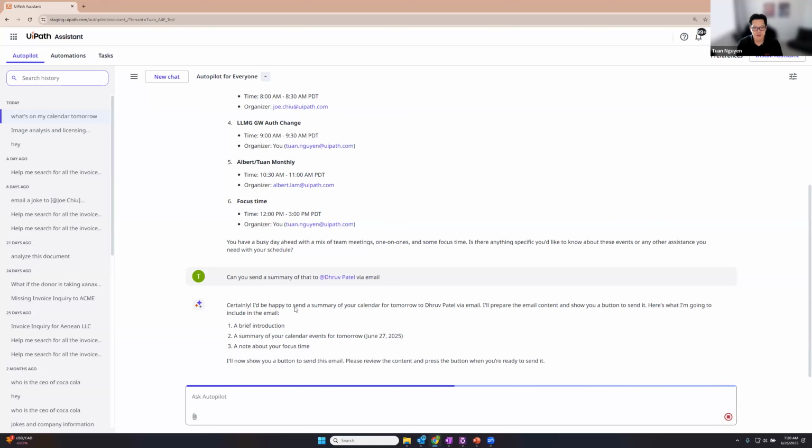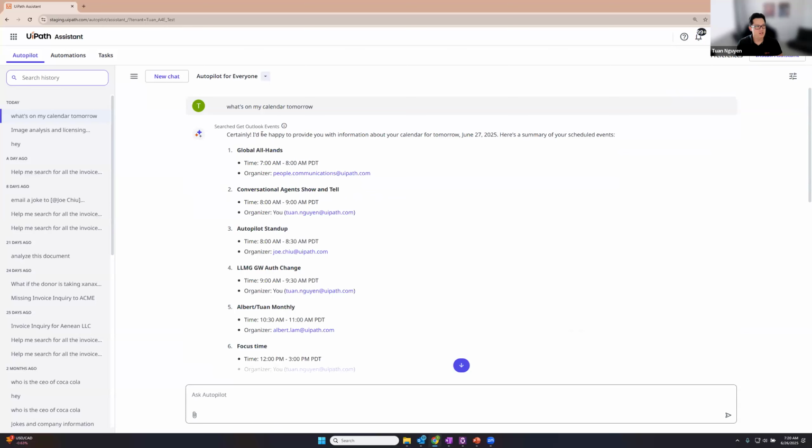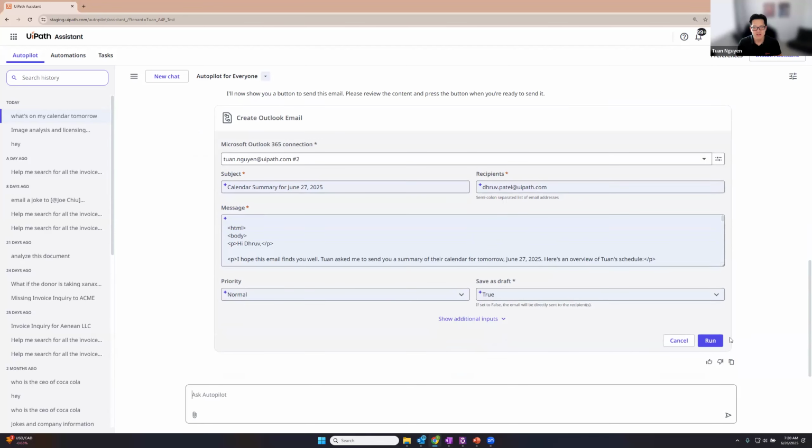All right, so it's inferring the calendar event. Here we go. So you'll see here two very distinct types of treatment for this automation. This automation ran automatically because I've set it as a data source automation or a pre-response automation. This automation was actually displayed to me, and the arguments are inferred, but now I have to click run to actually execute the automation.